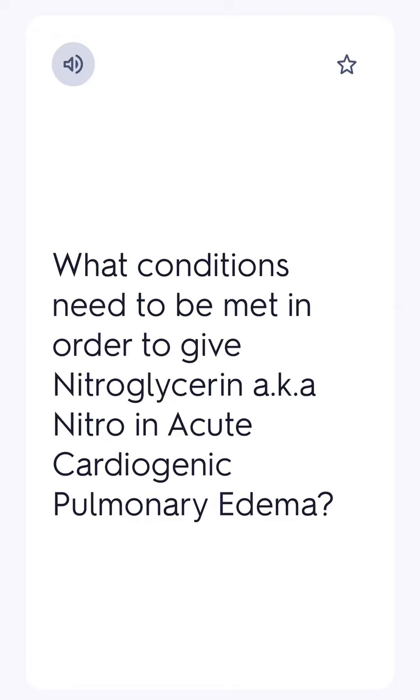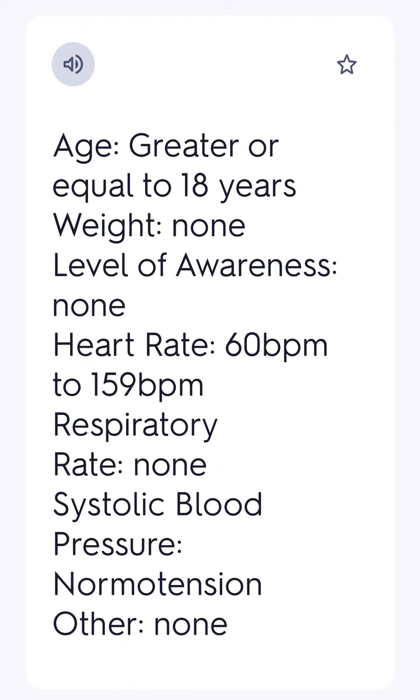Nitroglycerin, aka nitro, in acute cardiogenic pulmonary edema. Age, greater than or equal to 18 years. Weight, none. Level of awareness, none. Heart rate, 60 bpm to 159 bpm. Respiratory rate, none. Systolic blood pressure, normotension. Other, none.